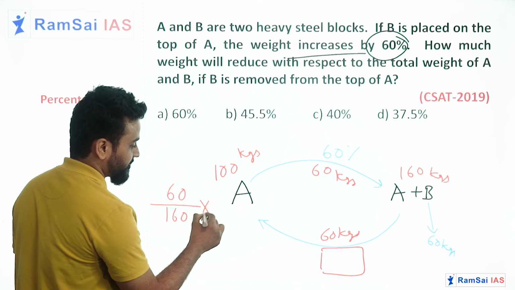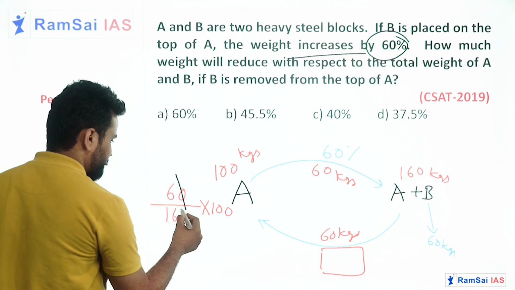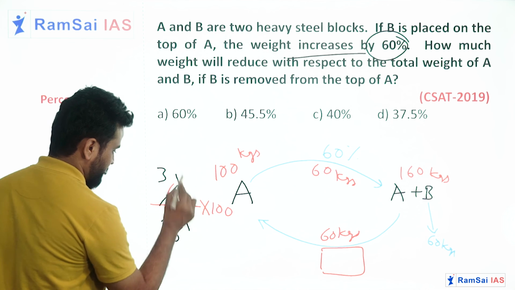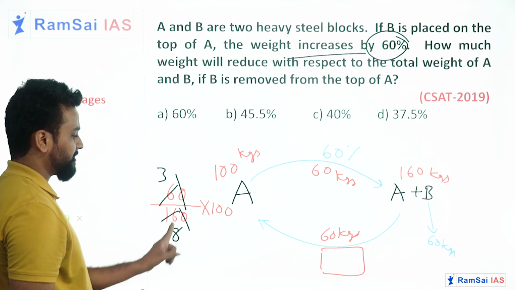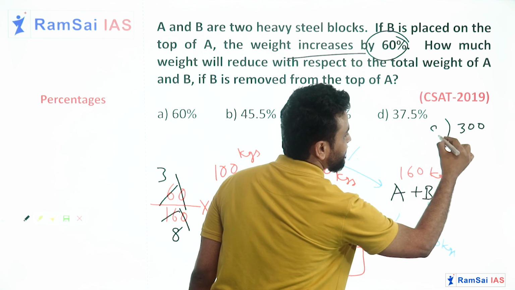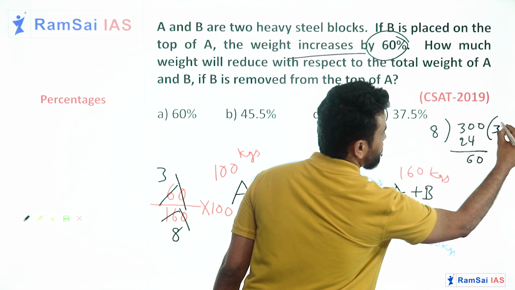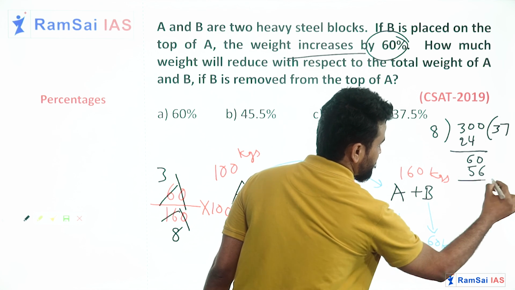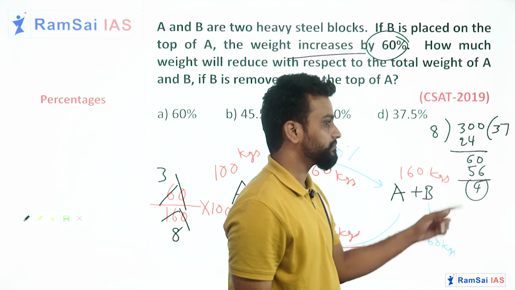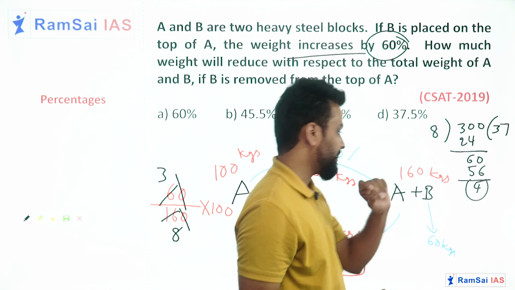So very simple, compare how much percentage 60 is of 160. Percentage means into 100. So the 10 gets cancelled here. 2 3s, 2 8s. Now 3 into 100 is 300 by 8. I'll do the calculation here. 300 by 8: 24, 56, 4 is the remainder. So 4 by 8 gives you 1 by 2, obviously 0.5. So 37.5 will be the answer.